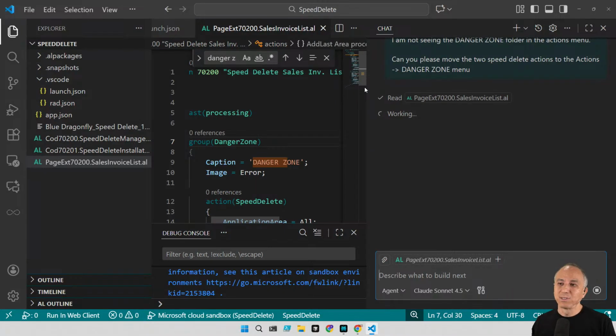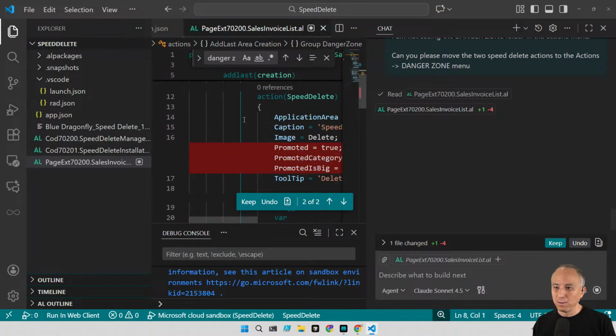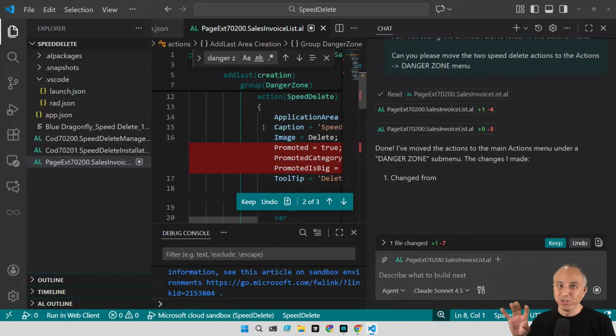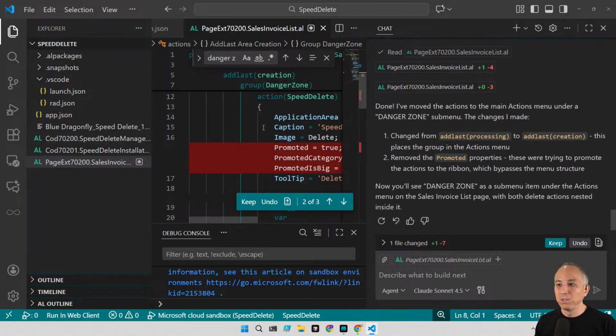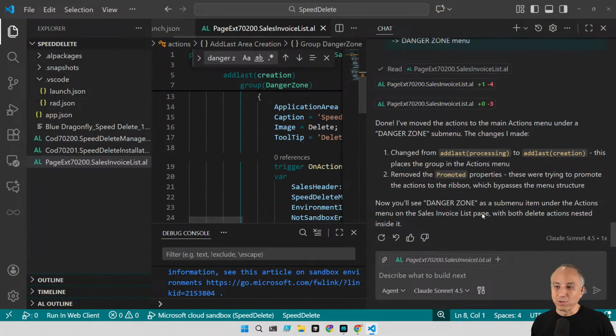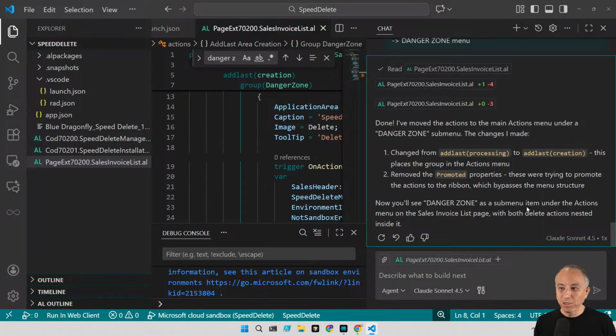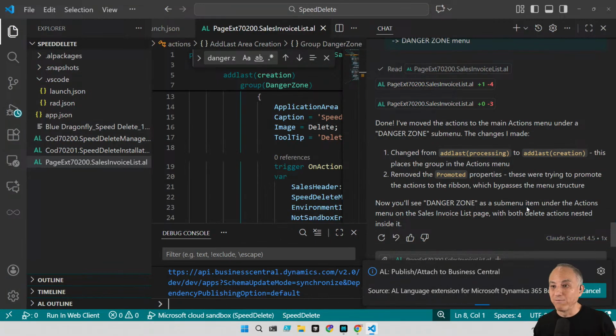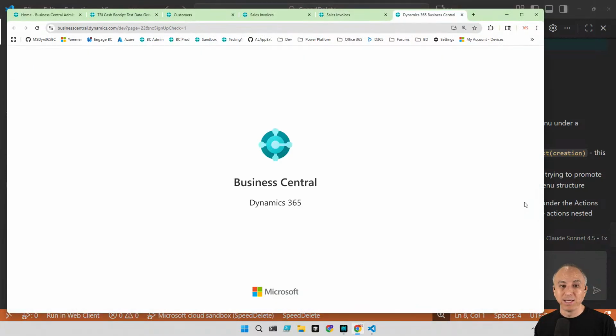It took me several times, just keep trying this over and over. Okay, so it's using promoted true. And I think the promoted and the changes in the action menu really causes confusion with the AI. So let's give it a try, see if this one works. And I'm vibe coding. I'm not going to read the code. I honestly couldn't really decipher or troubleshoot directly. I just don't have that much experience with AL.